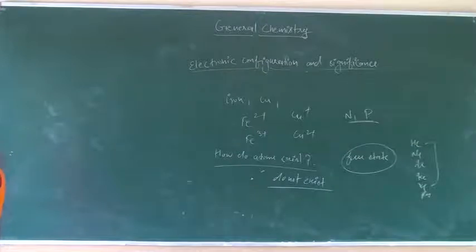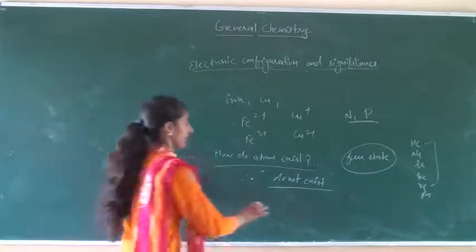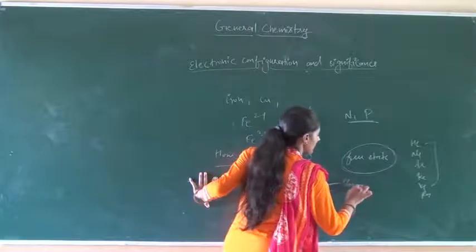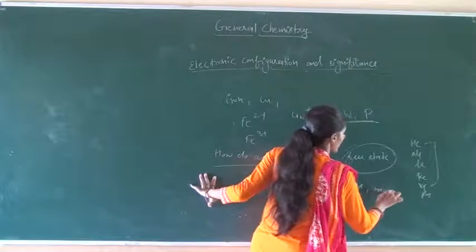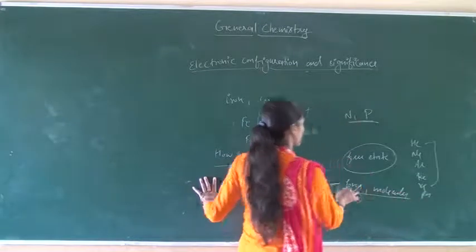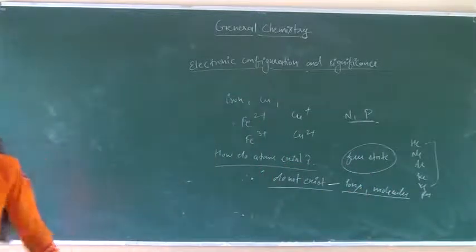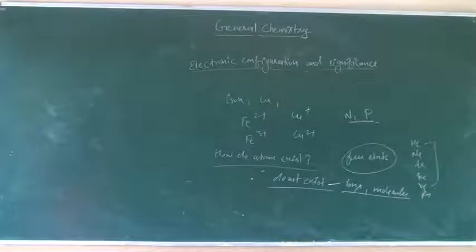Atoms usually exist in two ways, that is in the form of ions or in the form of molecules. When atoms form molecules or ions, they become stable.